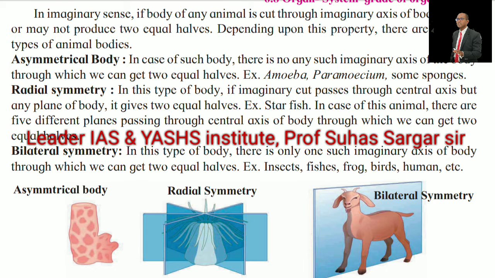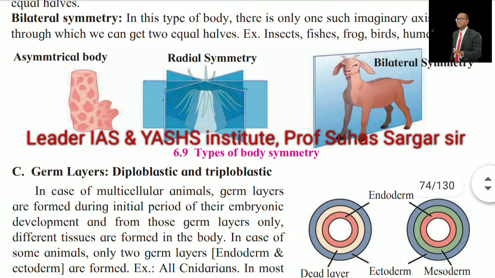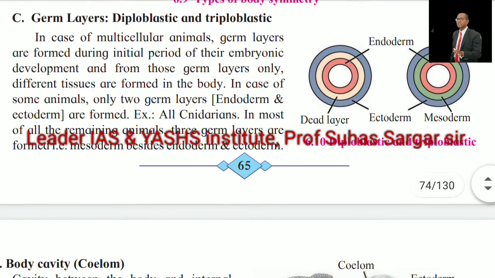Bilateral symmetry. In this type of body, there is only one such imaginary axis of the body through which we can get two equal halves. Example, insects, fishes, frog, birds, human, etc. Types of body symmetry.